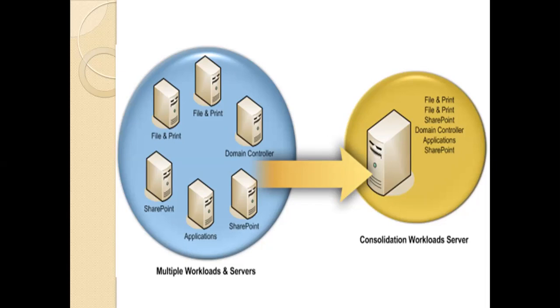So what does consolidation mean? Whatever work has been performed by these six physical servers has to be loaded into a single server, and the things they are performing have to be added here. It performs file and print, SharePoint, domain controller and applications. The work done by six servers can be reduced to a single server or a few. Based on your requirement and the working pressure, you can use multiple servers also.